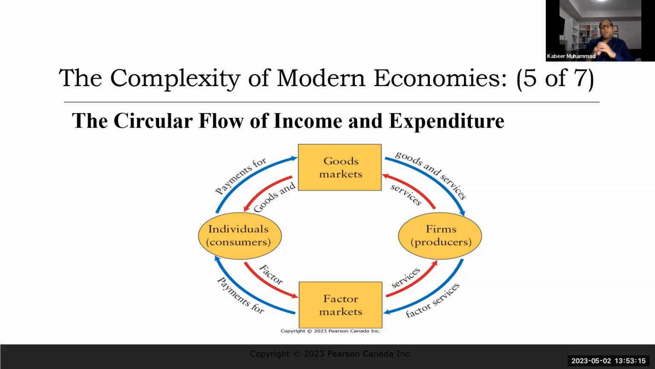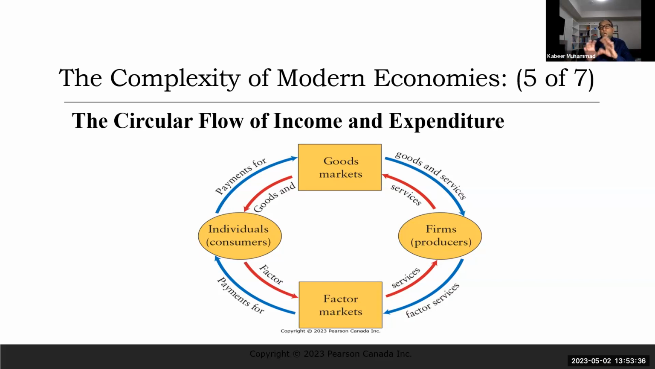And there's another market which we call the factor market. In the factor market, who is the seller? Individuals. Individuals sell their labor, individuals rent their land, individuals invest their capital, and individuals are ultimately the owners of the firm. So they get the entrepreneur's profit from there as well.